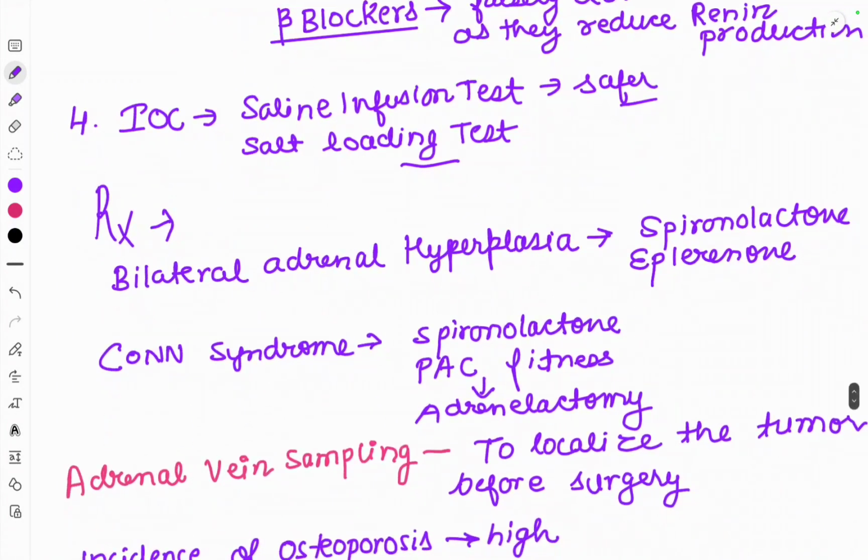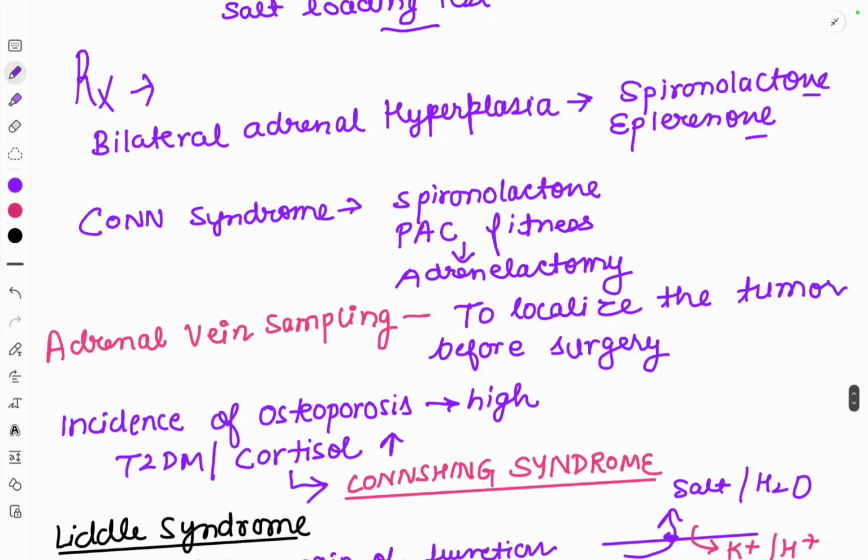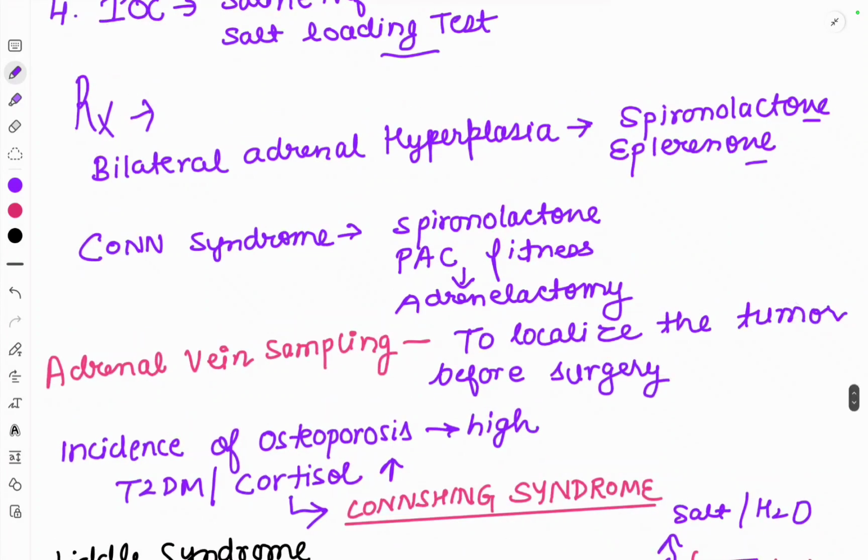Okay, so let's move on to the treatment of the patient. For bilateral adrenal hyperplasia, the treatment of choice will be spironolactone, or eplerenone in males because spironolactone can show gynecomastia as a side effect. For Conn syndrome, we give spironolactone, and following that we can advise the patient to go for adrenalectomy if there is a massive increase in the aldosterone levels. We can also do adrenal vein sampling to localize the tumor before surgery. If we have to do adrenalectomy, then we have to localize where the tumor is located. So for that, we'll do adrenal vein sampling.